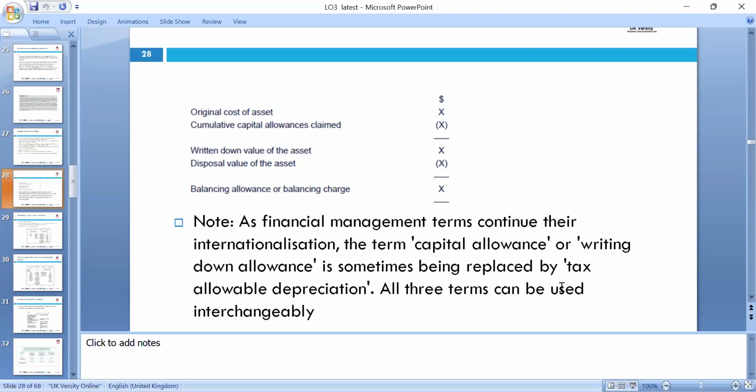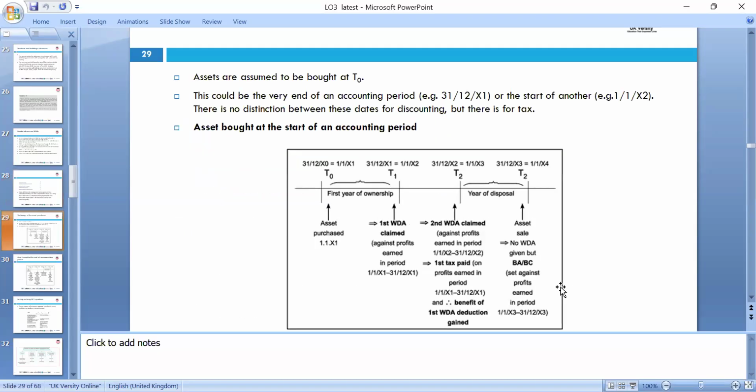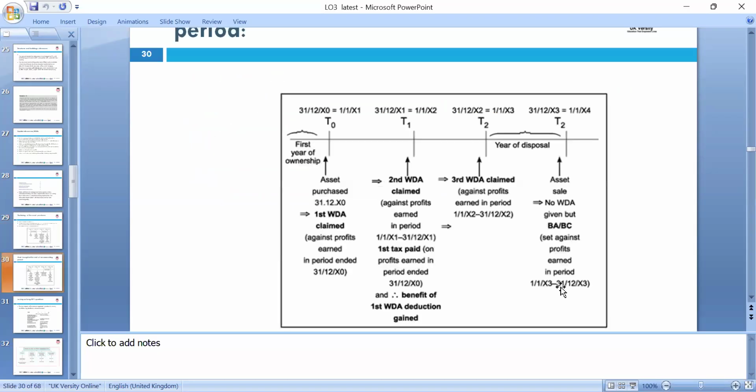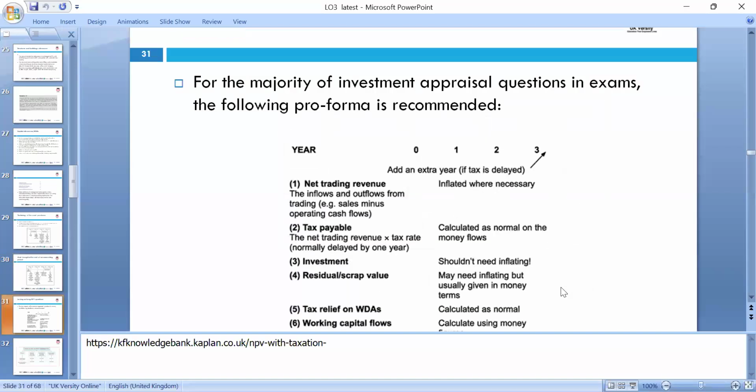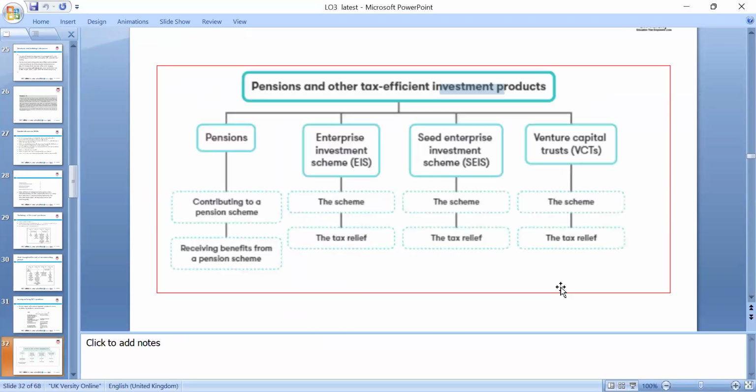The losses can be carried forward up to 5 years, and the asset is assumed to be bought in year zero, which means the base year, the end of the accounting period, and there is no distinction between the date of discounting and the tax purposes. We look at the allowance in proportion according to the period, and for investment appraisal questions we net trading, the total taxable and the total relief written down which we can claim.